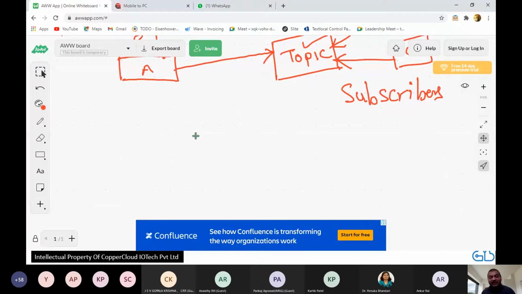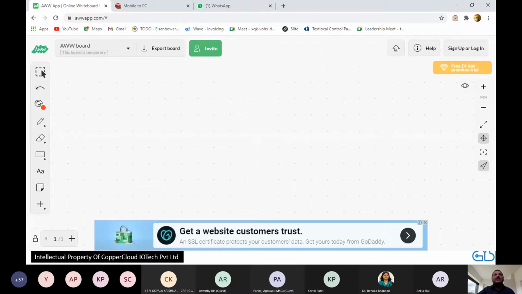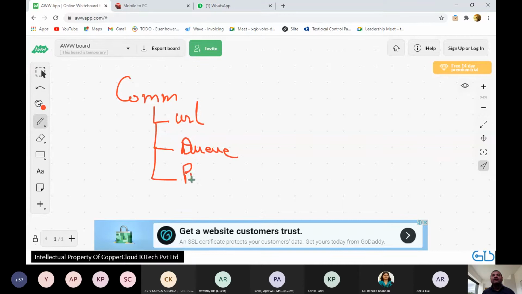Let's talk specifically about MQTT now. We started out our discussion with communication in mind. Your top level discussion topic was communication. Now you could communicate using URL. You could communicate using a queue. You could communicate using PubSub. These are all methods.